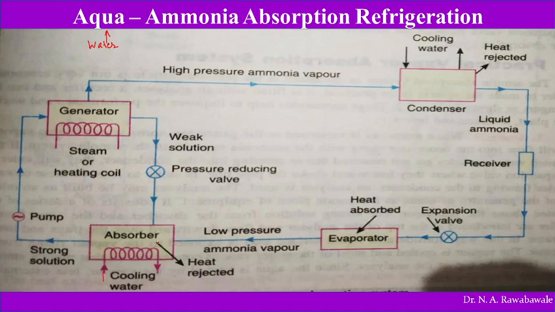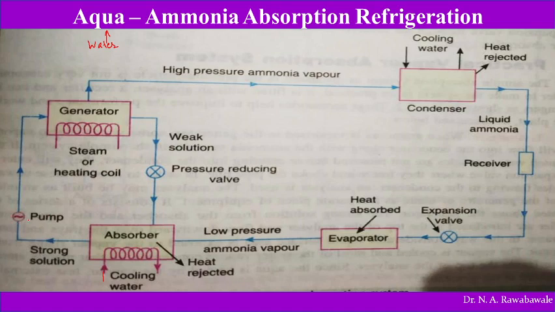So water has an affinity to absorb ammonia at lower temperature. Here the temperature of the weak solution of water and ammonia is reduced, and because of that it gets the tendency to absorb ammonia. So this is the first part.